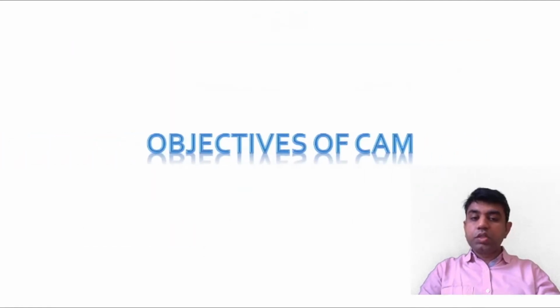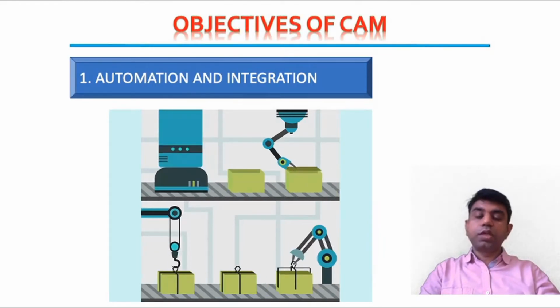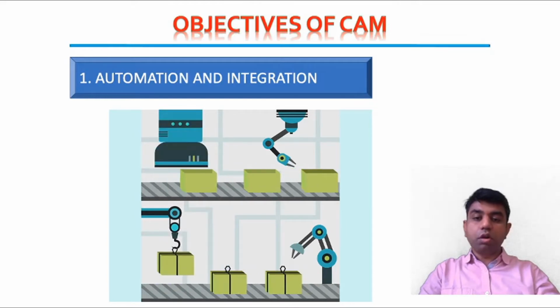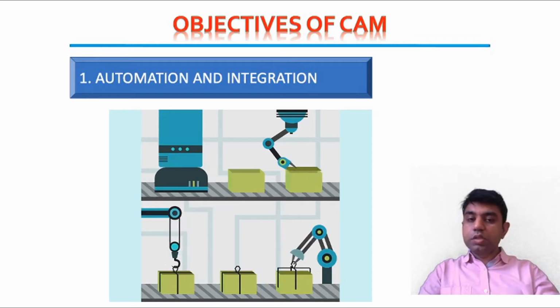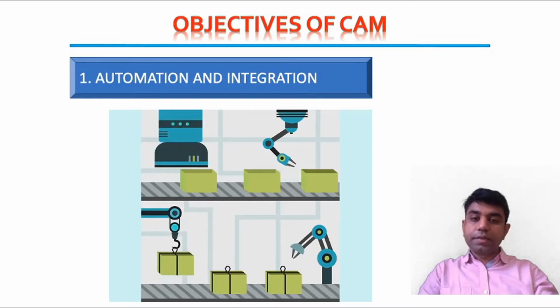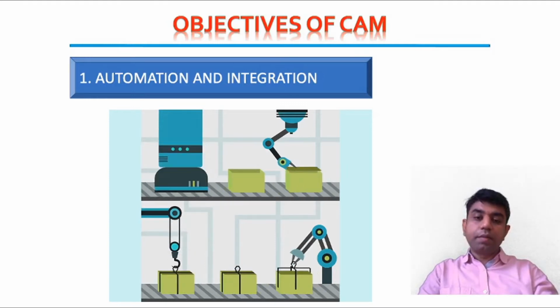Now let us understand the different objectives of CAM. The very first objective we are solving by using the computer in the manufacturing field is automation and integration. Automation literally means that the execution of the work would be done automatically, right? And it can also help in integrating the different departmental activities.